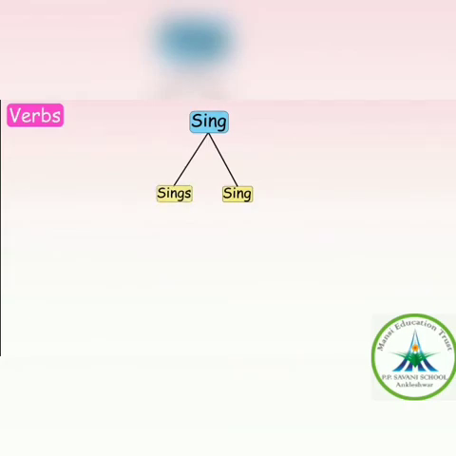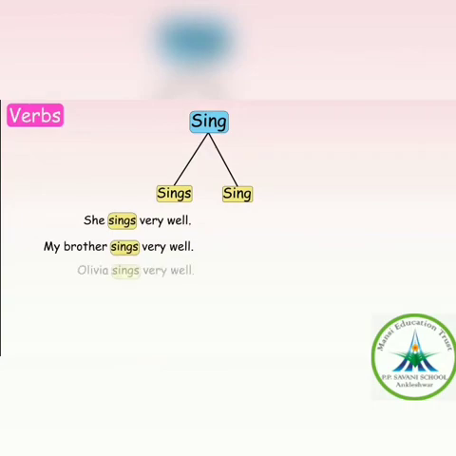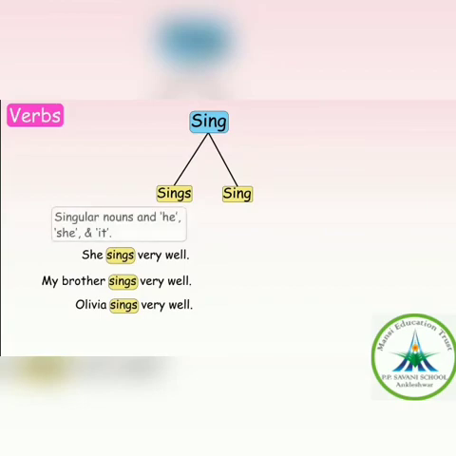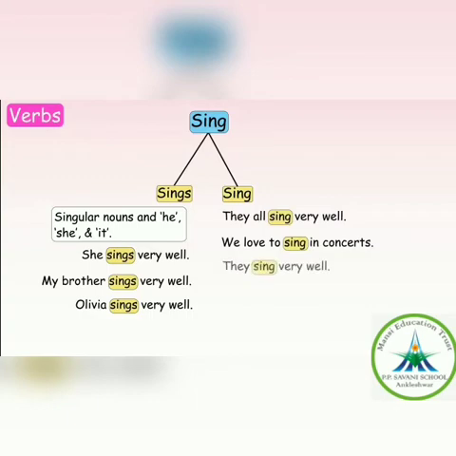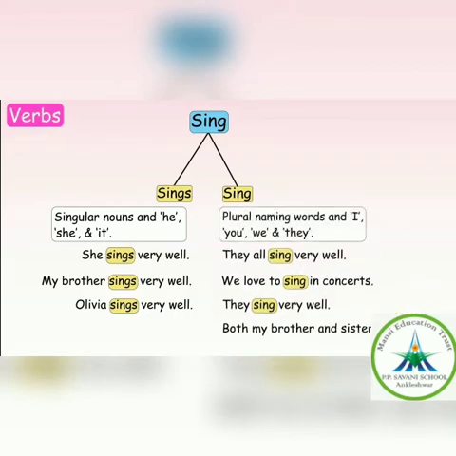She sings very well. My brother sings very well. Olivia sings very well. So it is used with singular nouns and he, she and it. Sing, where do we use sing? They all sing very well. We love to sing in a concert. They sing very well. Both my brother and sister sing very well. So sing is used with plural nouns.